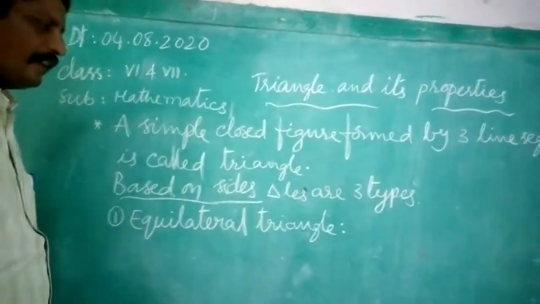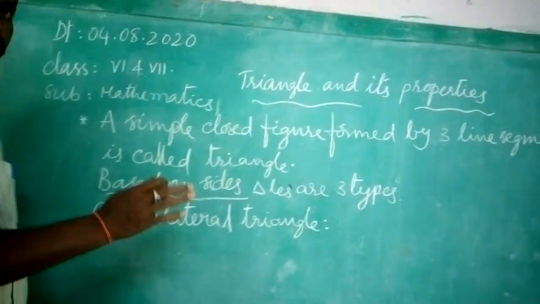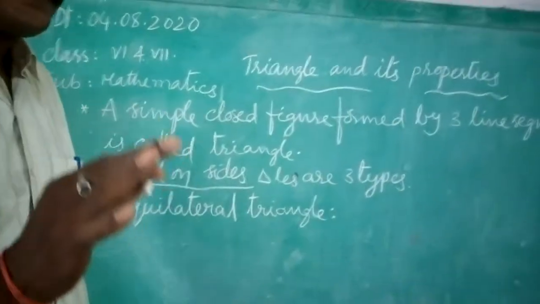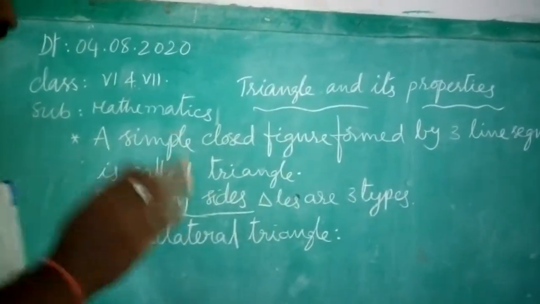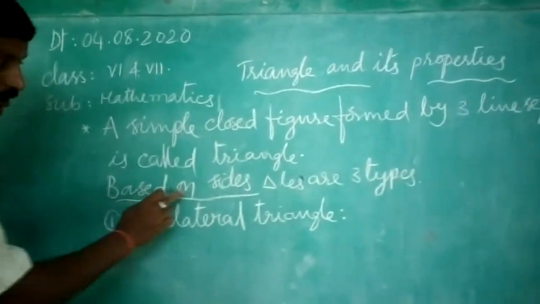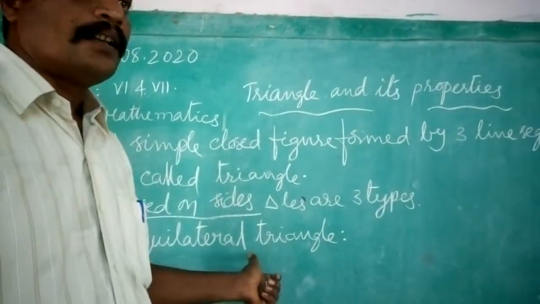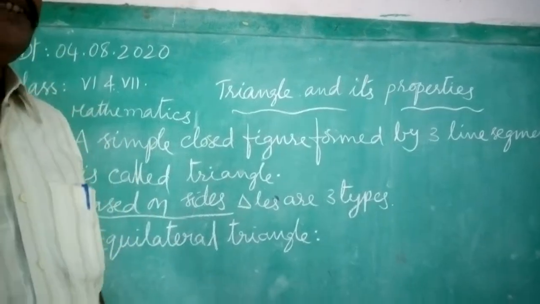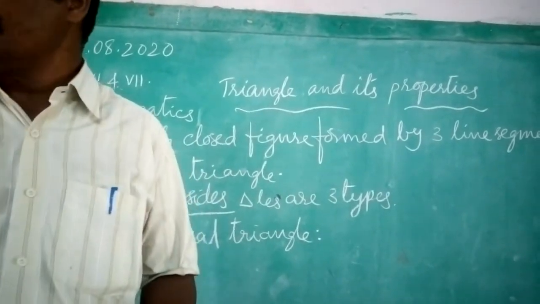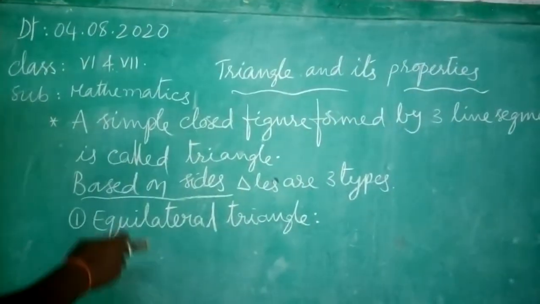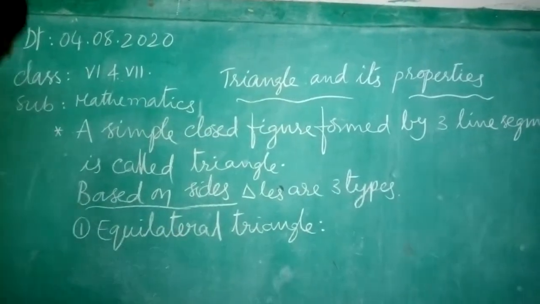In this triangle, three sides are equal. Three sides are equal, not angles. Based on sides only. So, equilateral triangle, three sides are equal. If the triangle has three sides equal, that is called equilateral triangle.